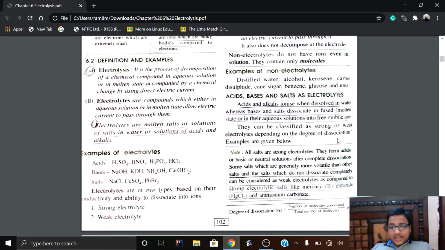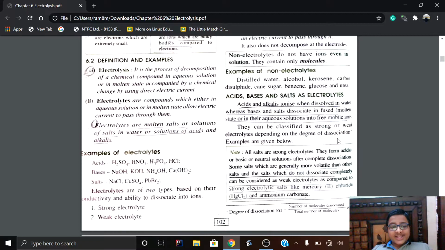And now the most important topic is here: acids, bases, and salts as electrolytes. We have to note which are weak electrolytes and which are strong electrolytes, and based upon that we can use them in the molten state or in aqueous solution.